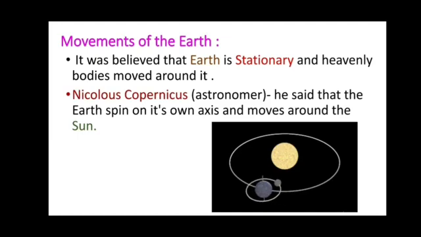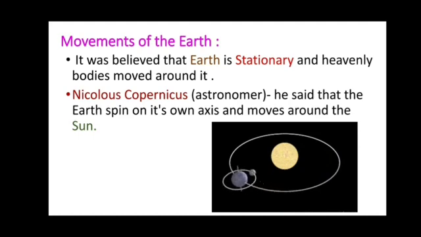Later on, Nicholas Copernicus, an astronomer, said that earth spins on its own axis and moves around the sun. This was the fact stated by Nicholas Copernicus, a very important name, you must learn it.